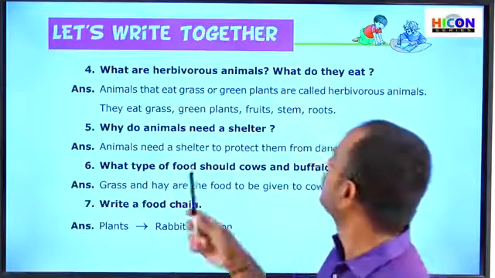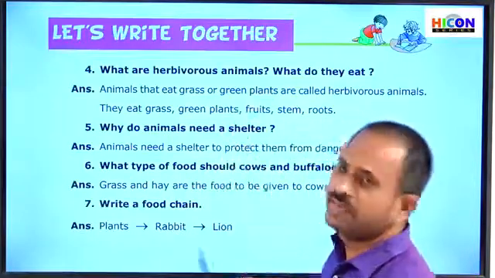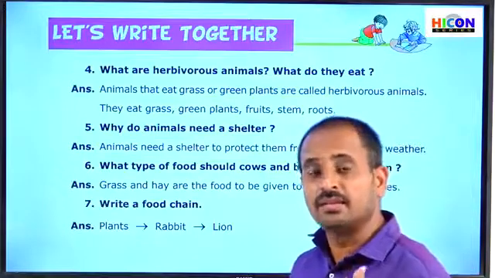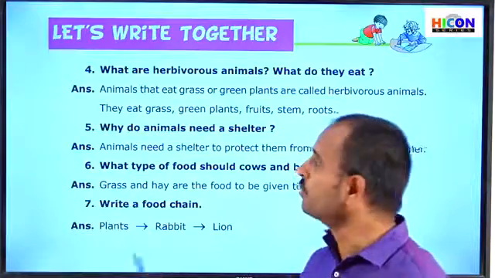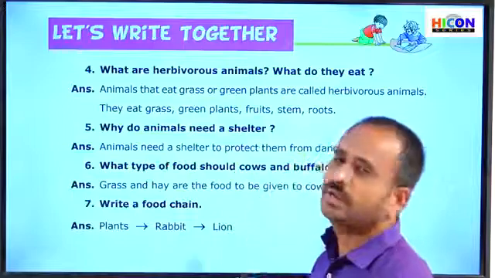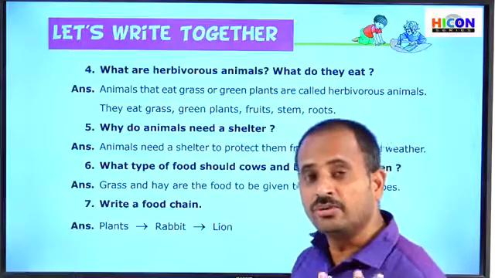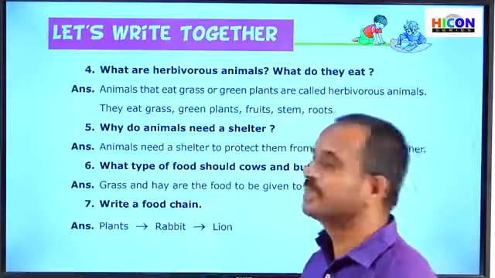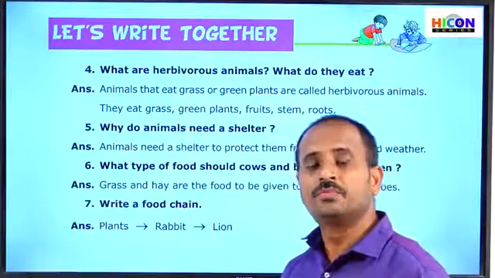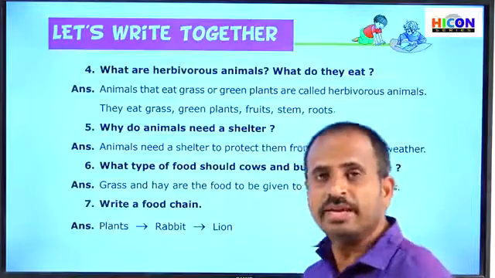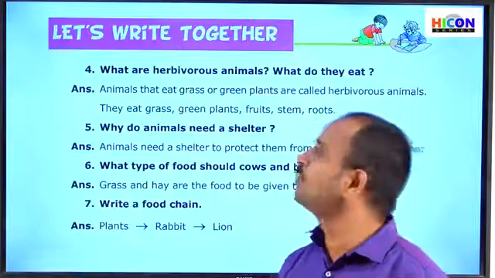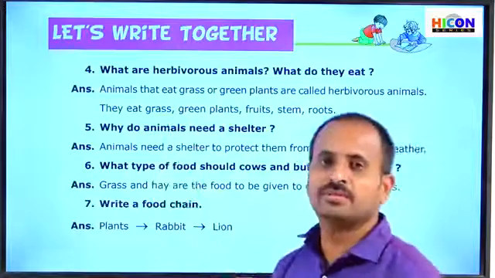So what are the examples of these animals and what do they eat? These animals especially eat plants, that is the leaves of plants, the fruits of plants, grass, and the stems and roots of plants. So can you tell the examples of herbivorous animals? Herbivorous animals are like cow, sheep, buffalo, goat, deer, horses, elephants, etc. All these are examples of herbivorous animals.